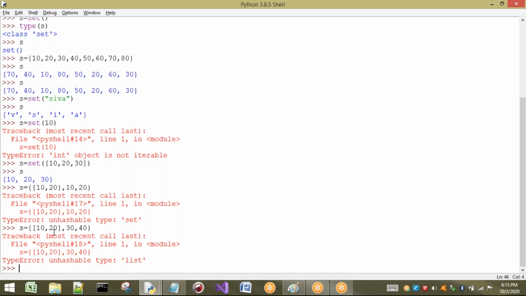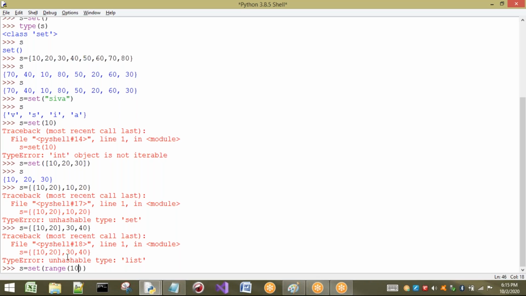But I can convert a list to a set. I can convert a string to a set by using the set function, as we have seen. And inside this bracket, an iterable object should be there. So set of range also: range of, for example, 1 comma 11, or I will just take 10.